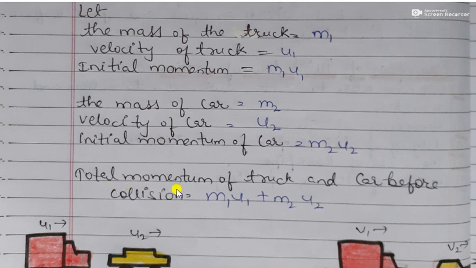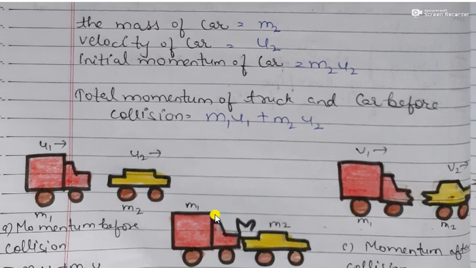Now the total momentum of the truck and car before collision, it means the car and truck would collide with each other. Suppose they are moving in the same direction but they have different masses. So after some time they collide with each other. So before collision the momentum would be m1 u1 plus m2 u2, the momentum of the truck and the momentum of the car.